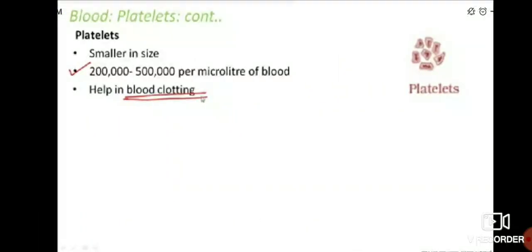WBC live from 3 to 4 days in a human body, and platelets help in blood clotting, and their count is 2 lakh to 5 lakh per microliter of blood. So these are RBC, red blood cells, WBC, white blood cells, and platelets. Note these three blood components and their functions. These three points are very important. Don't forget this one.